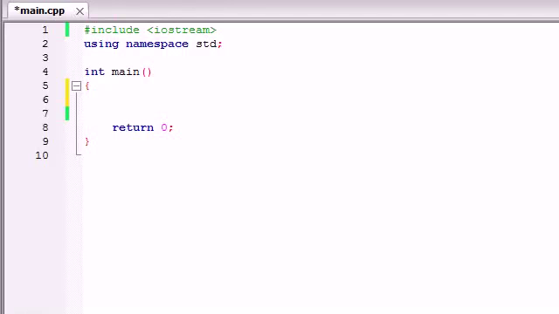Welcome back to your 17th C++ tutorial, and in this tutorial I'm going to be covering something called the if-else statement. Now let's go ahead and first I want to build a basic if statement because an if-else statement is pretty much like an enhanced if statement. So let's use the information that we learned in the last tutorial and build on it. So let's go ahead and make a simple program.